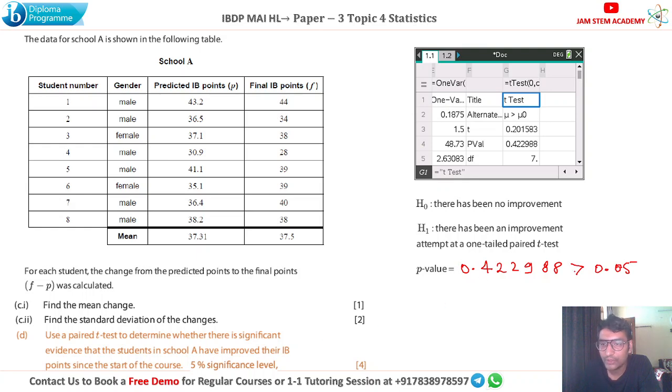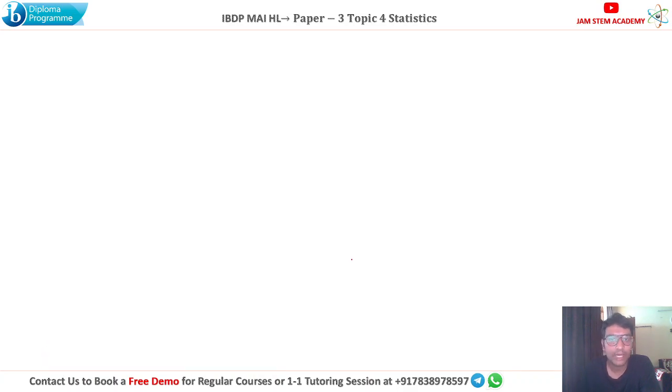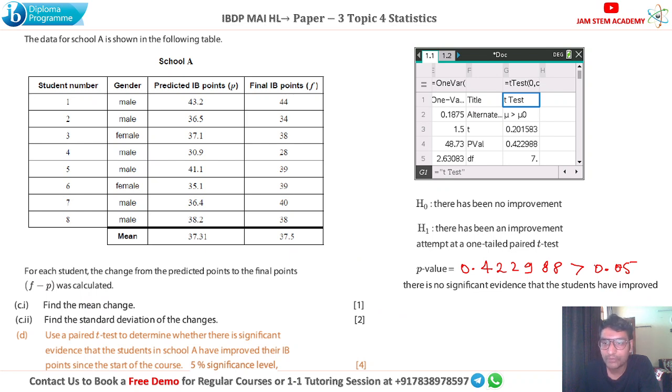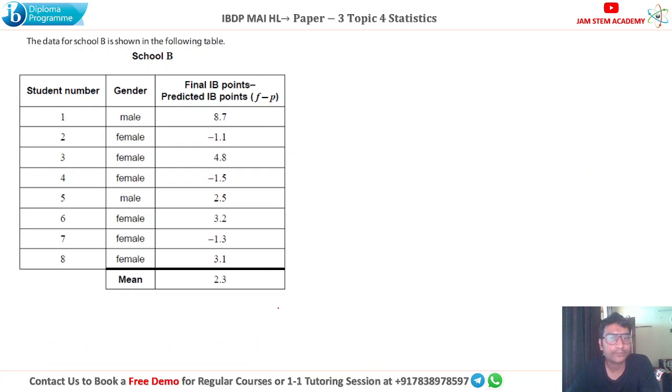So this value is more. It means we can say there is no significant evidence that the students have improved. So that's the answer. Now, we always have to compare the p-value with the significance level. Next one. Now corresponding to the second school, school B.